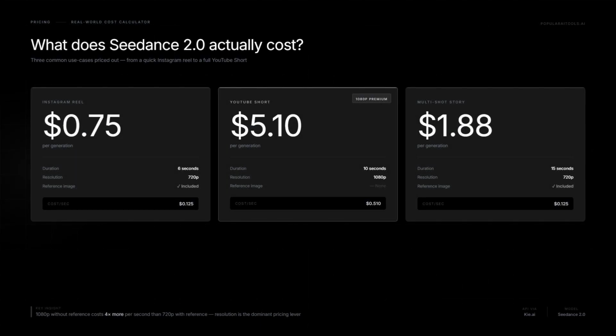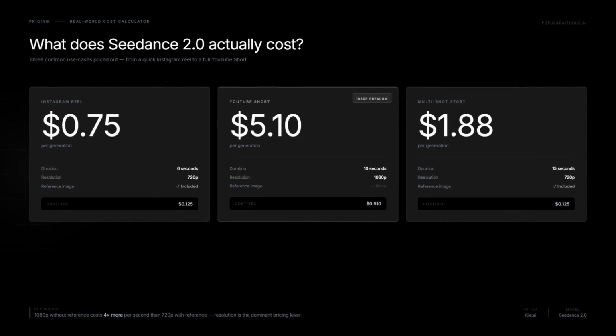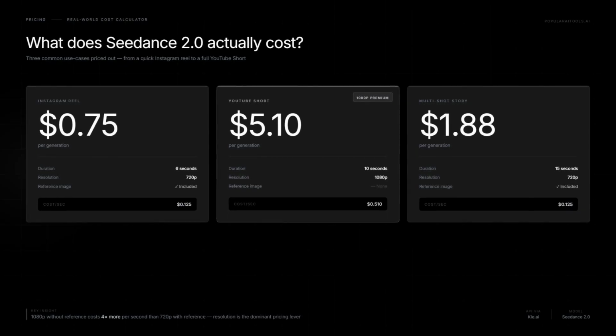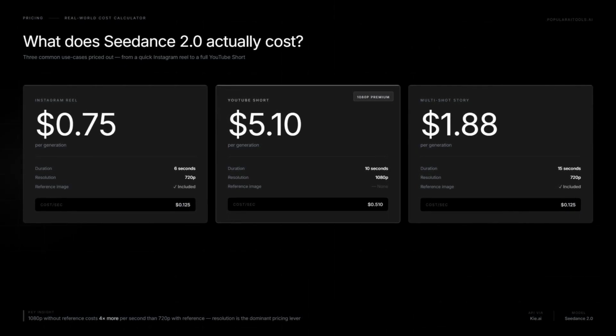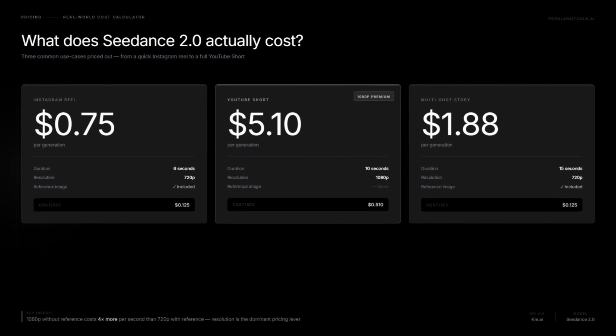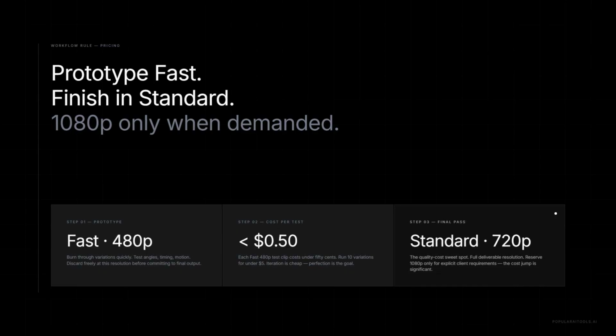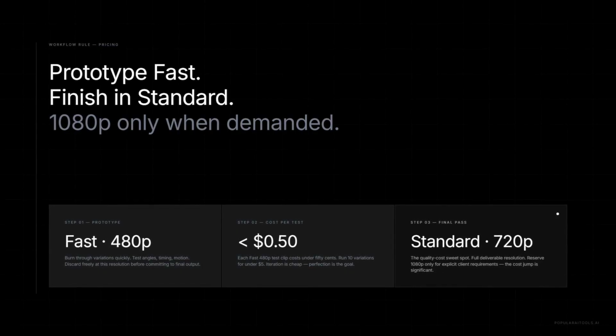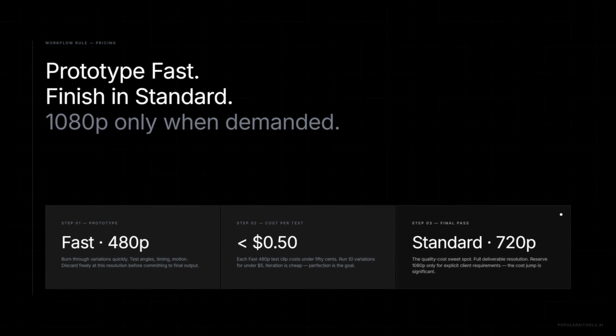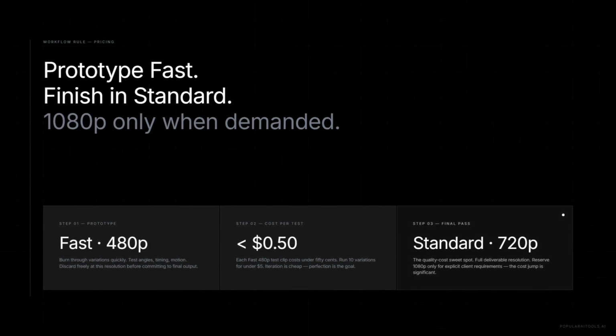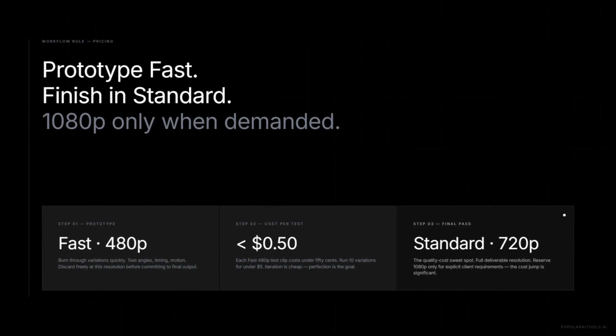Real numbers. A 6-second Instagram reel at 720p with a reference, 75 cents. 10-second YouTube short at 1080p, no reference, $5.10. 15-second multi-shot story at 720p with reference, $1.88. Here's the workflow we use. Prototype in fast at 480p, under 50 cents a clip. Burn through variations until the shot is right. Then final pass in standard at 720p. That's the sweet spot. 1080p only when a client demands it.